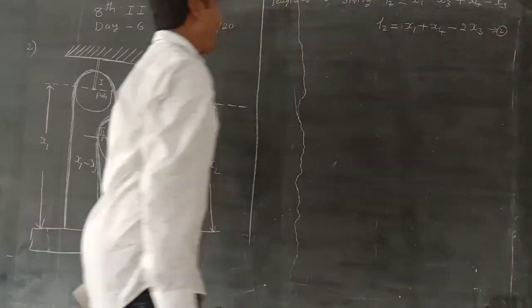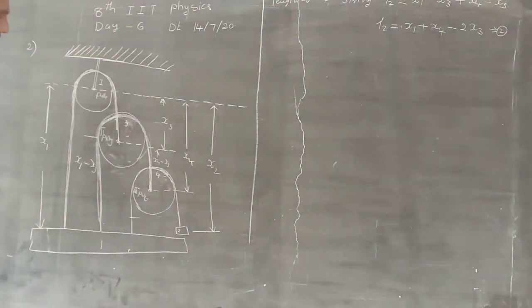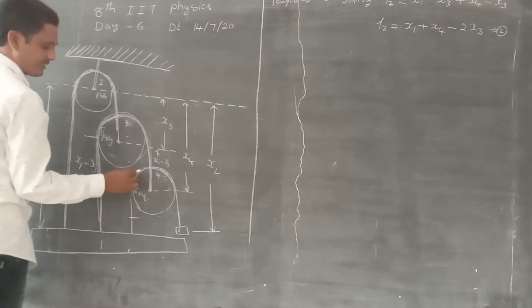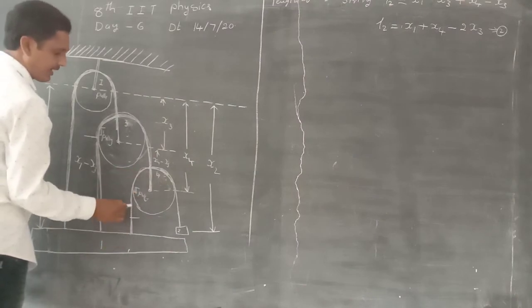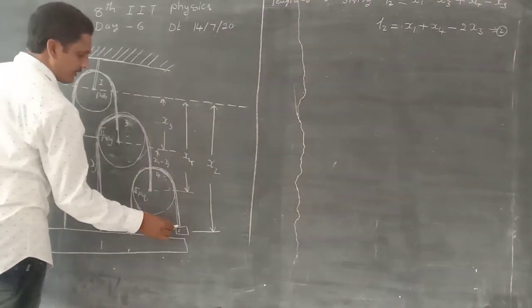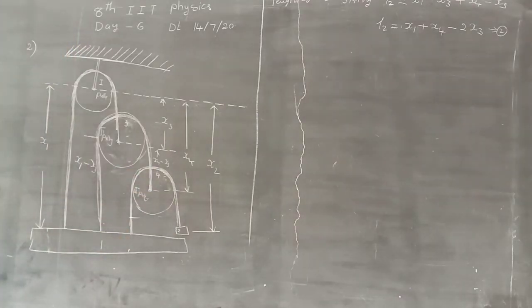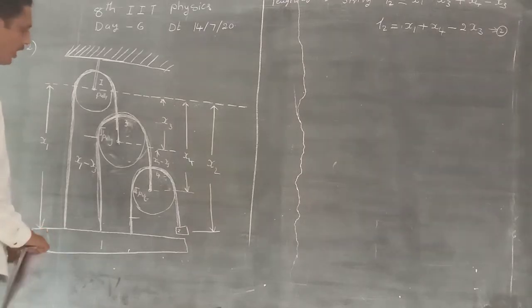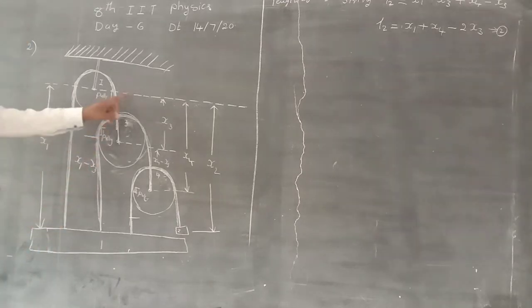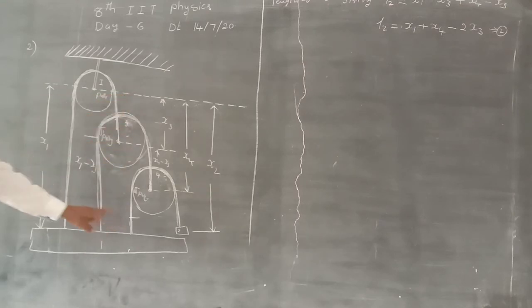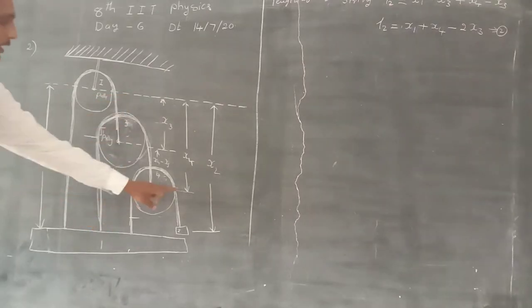Okay. Length of the third string. What is the length of the third string? This is the third string. Look here: the total length from this point to this point is x1 minus x4.